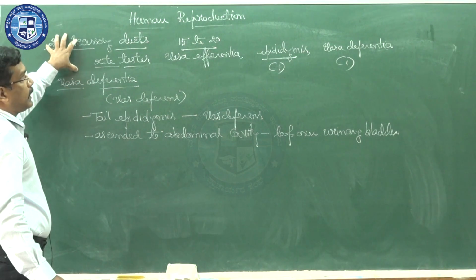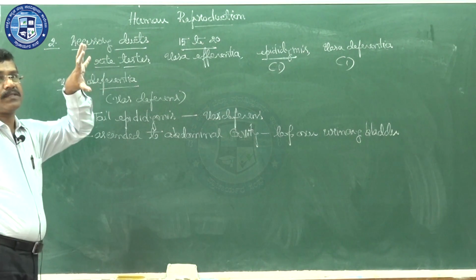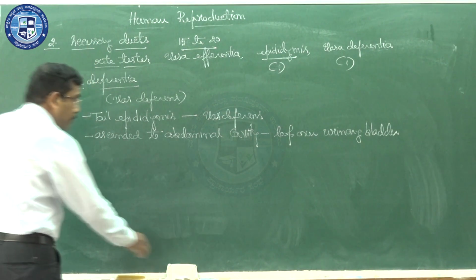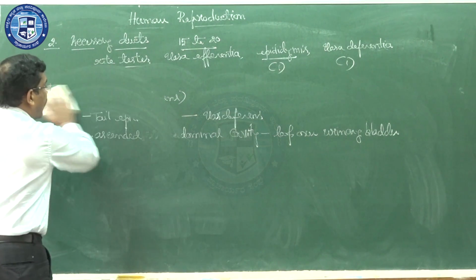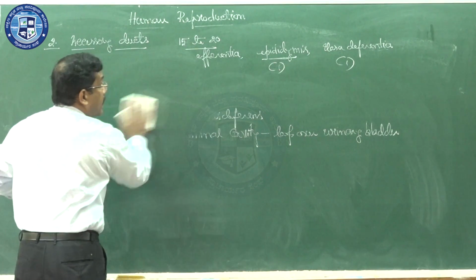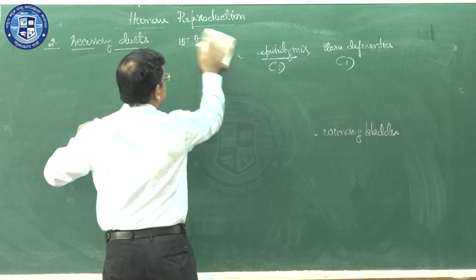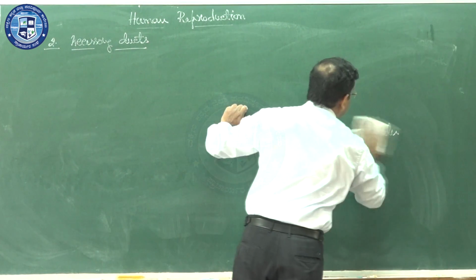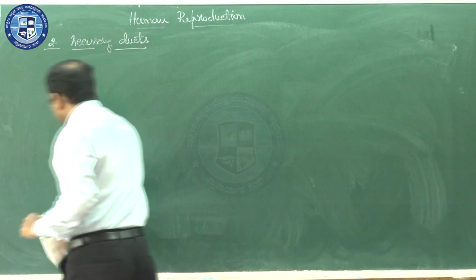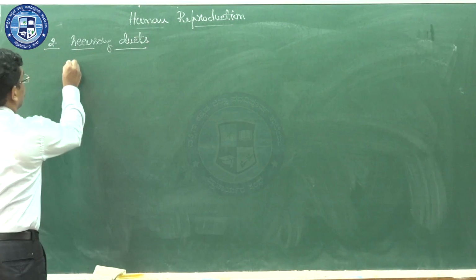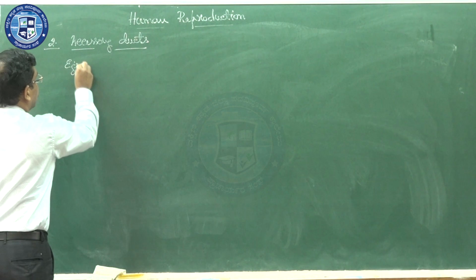So these are the accessory ducts present in the male reproductive system. In the abdominal cavity, the vasa deferentia join with the seminal vesicle ducts and form a structure called the ejaculatory ducts.